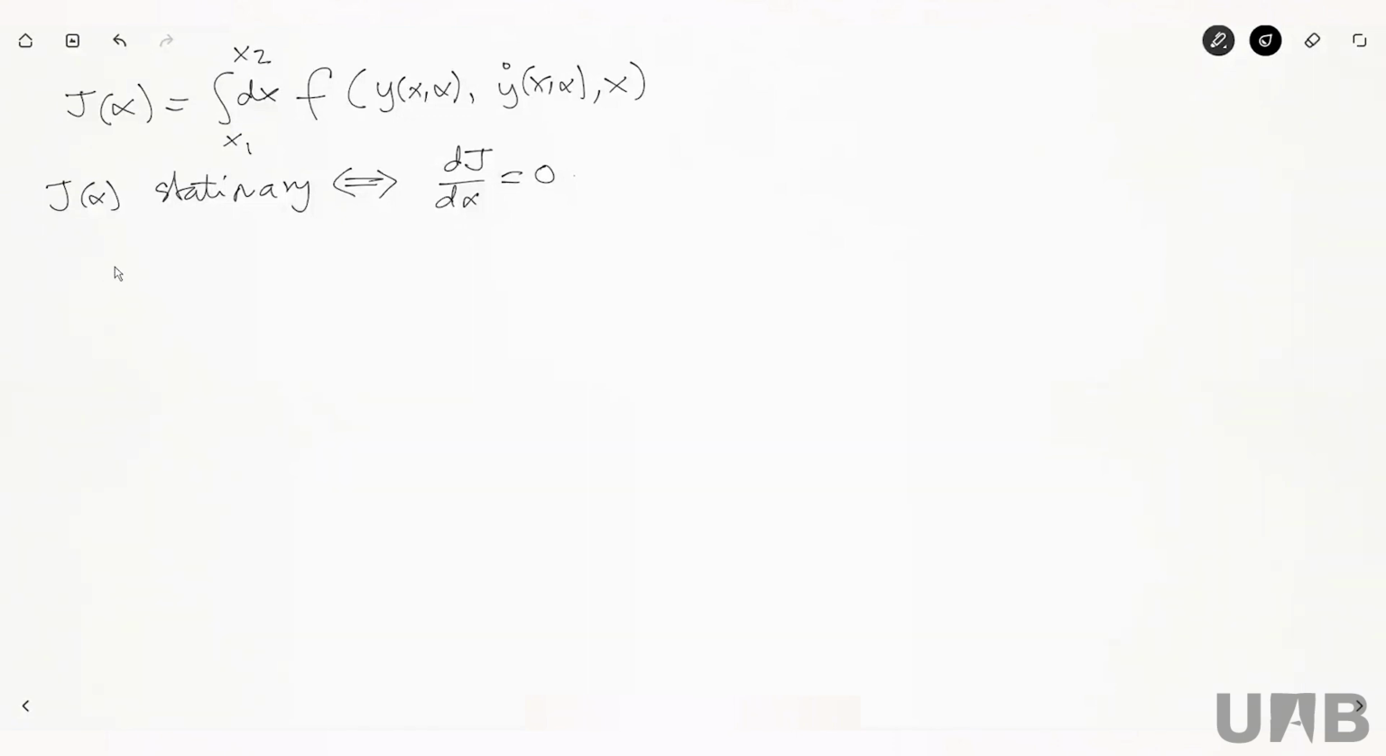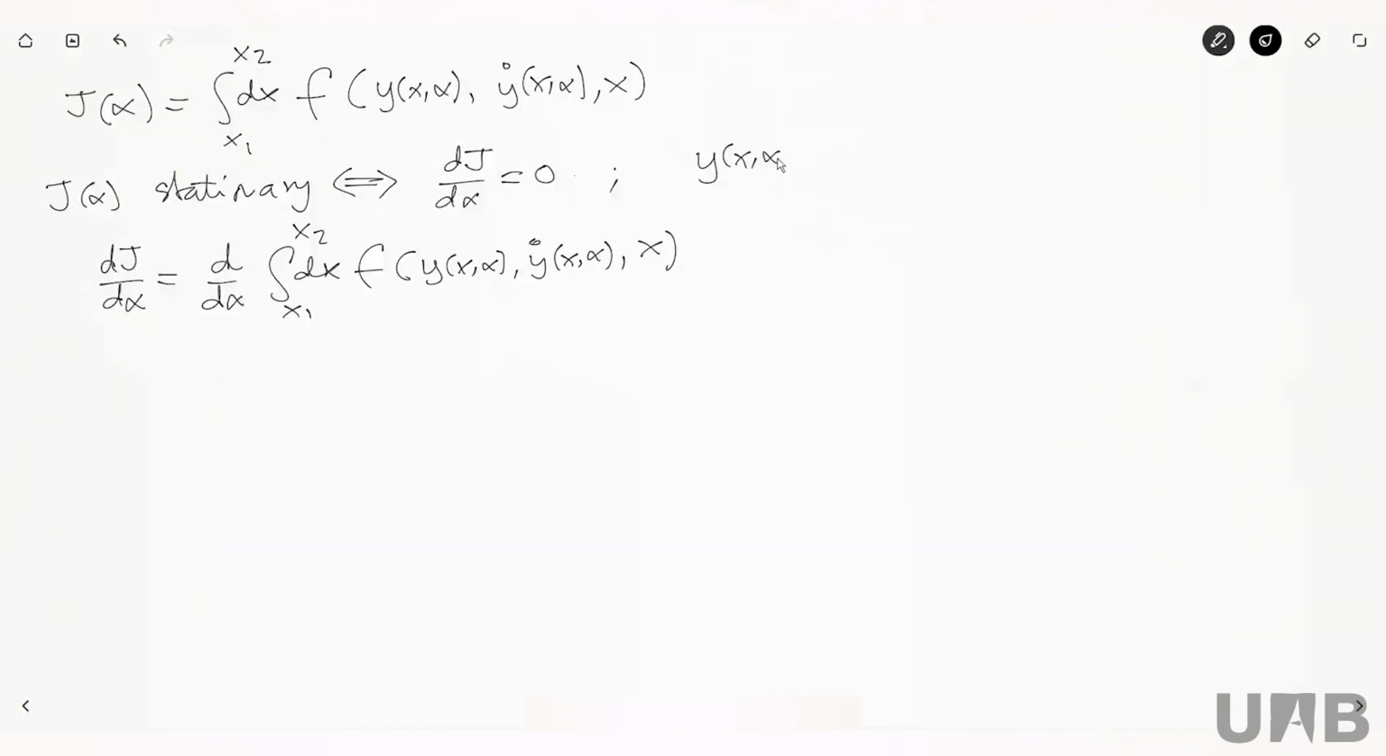Well, we have to take the derivative of J with respect to alpha, and this is, of course, the derivative with respect to alpha of this integral from x1 to x2 of this function f of y of x and alpha, y dot of x and alpha, and x. And remember that y of x and alpha is y of x0 plus alpha eta of x, with the boundary conditions eta of x1 and eta of x2 equal to 0. Okay? So let's take this derivative.